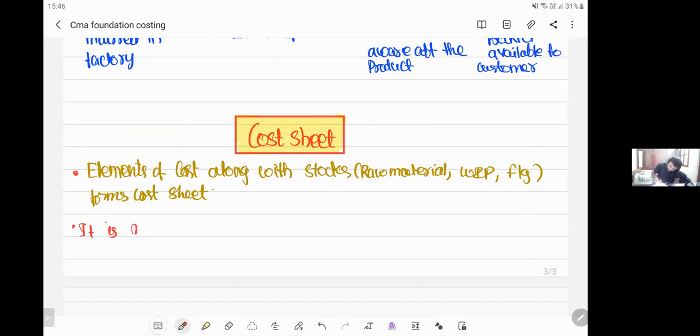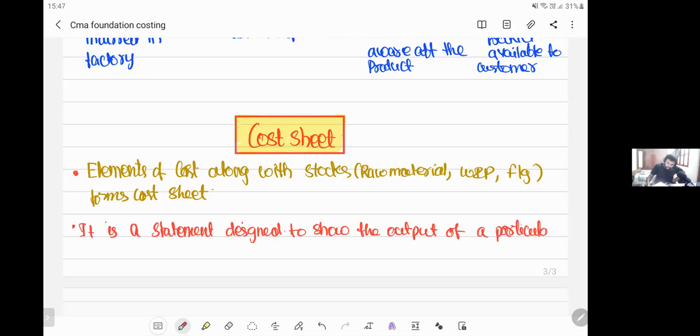It is a statement designed to show the output of a particular accounting period along with the breakup of costs.